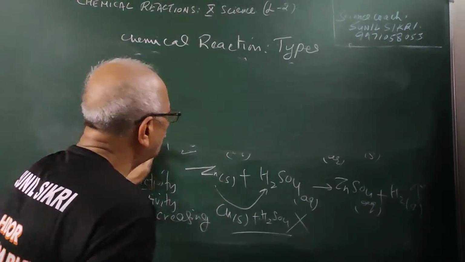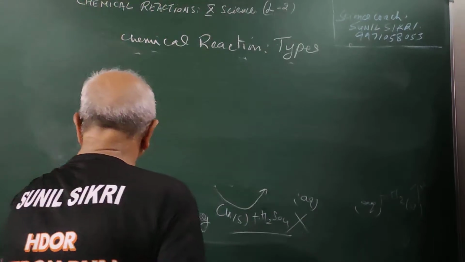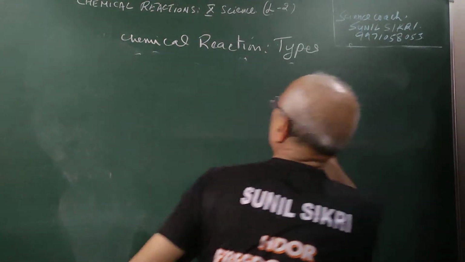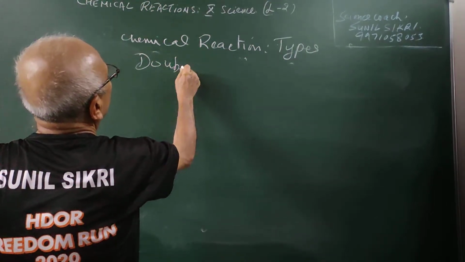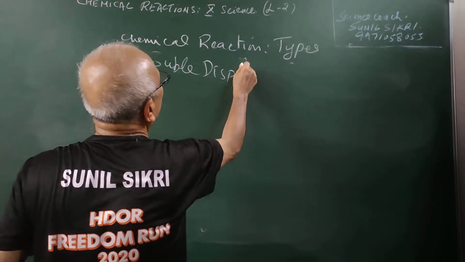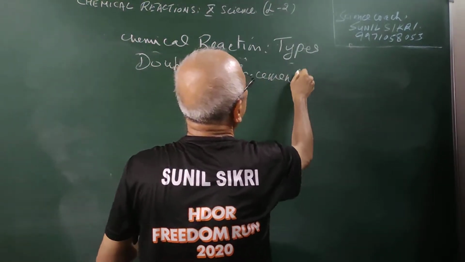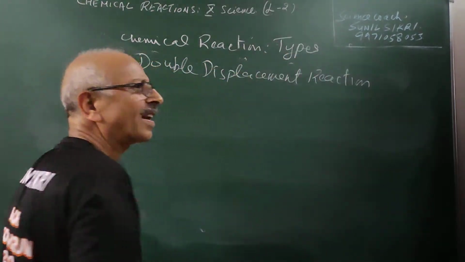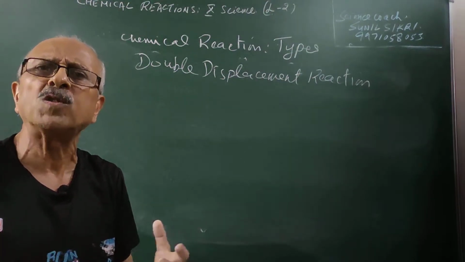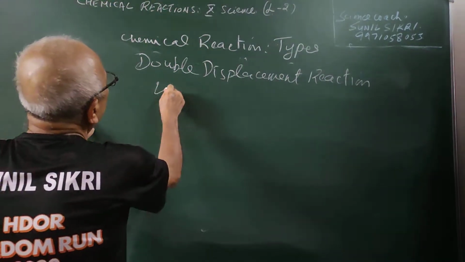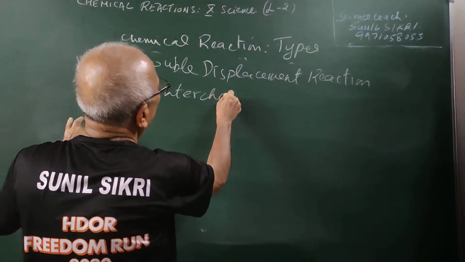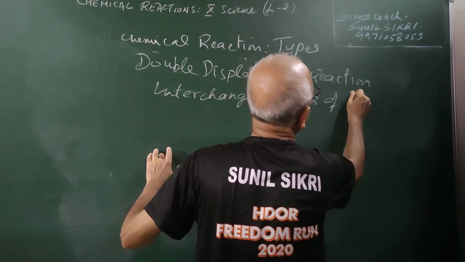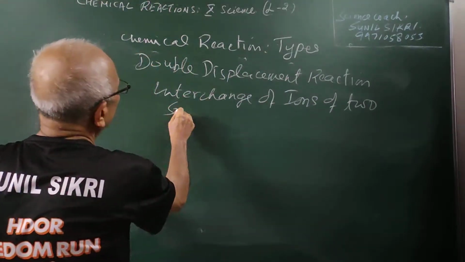Further, we are coming to double displacement reactions. Let us see, students, what are the double displacement reactions. There are ionic type of compounds which have ions. So there is an interchange of ions of two substances here.